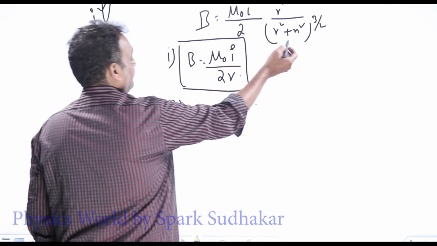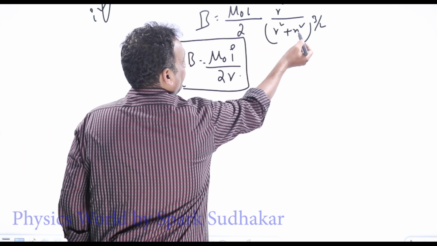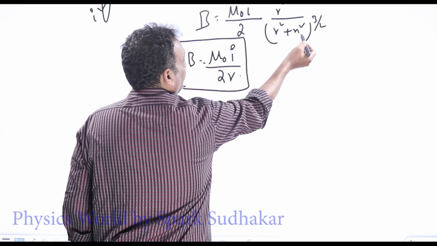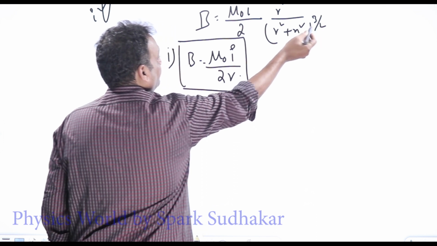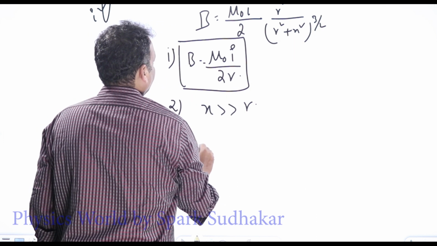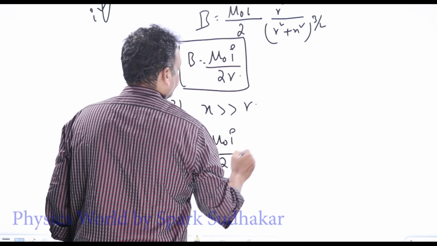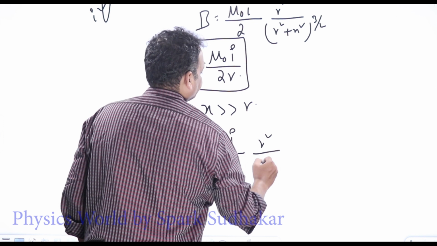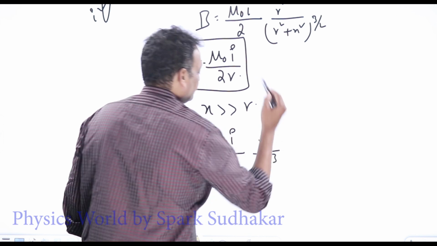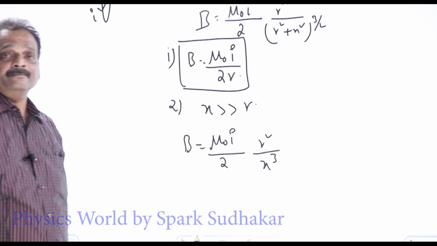In that case, r square can be neglected compared to x square. It will be x square to the power 3 by 2, nothing but x cube. So B will be equal to mu naught I by 2 into r square by x cube.